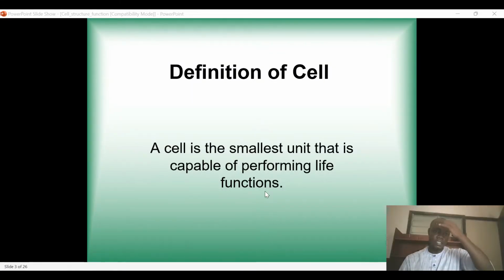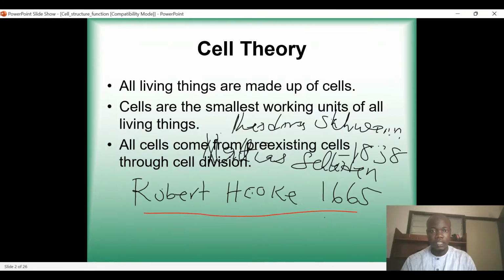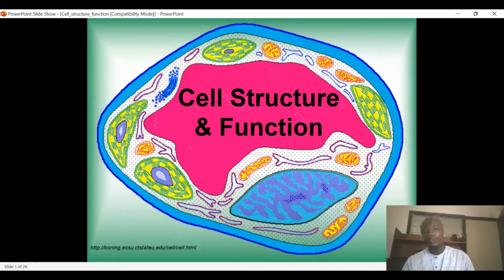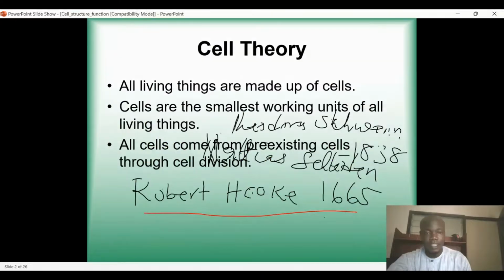I think now it is clear. So as we said, we are going to start with the definition of cell. So what is a cell? We are going to start with the cell structure and function. So what is a cell? Before that, there are a lot of scientists that made great contributions on the cell, because the cell is the structural and fundamental unit of life.